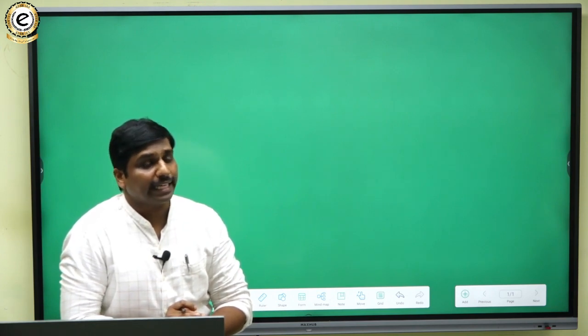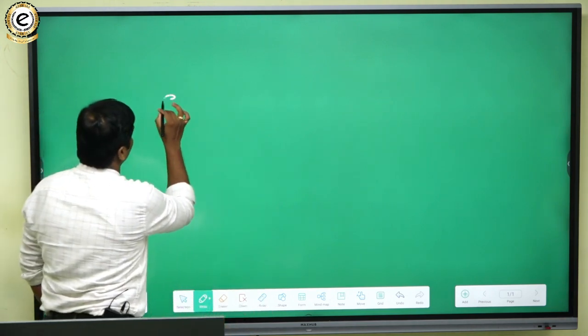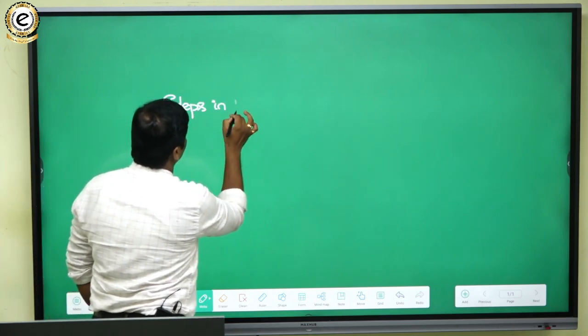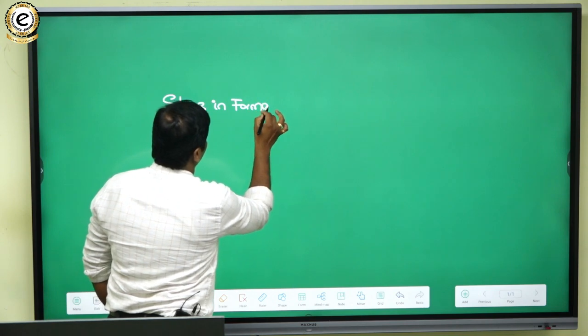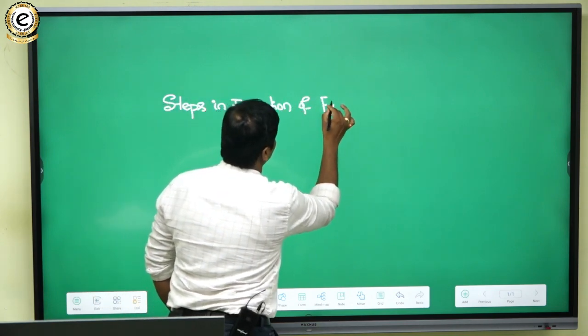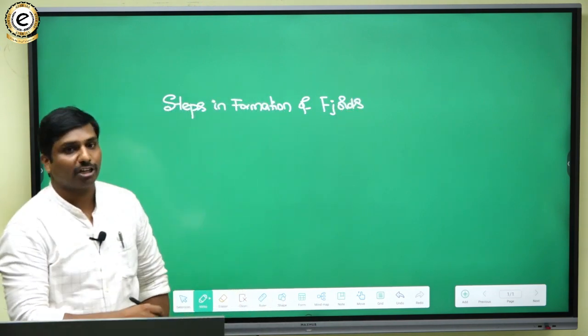So basically, if we try to analyze the steps in formation of fjords, there can be 4 important steps.